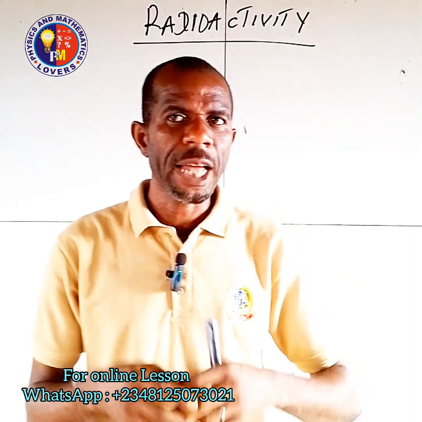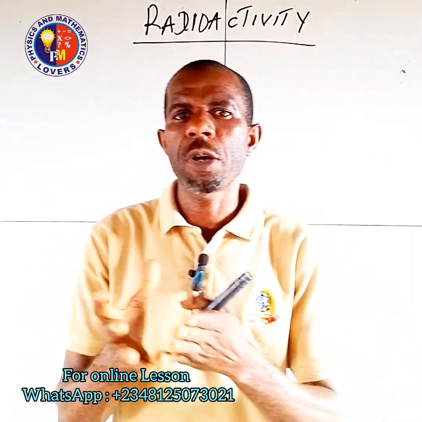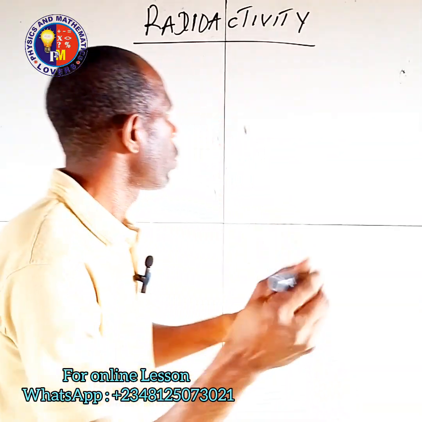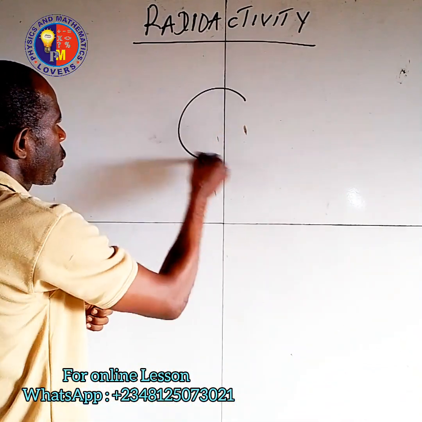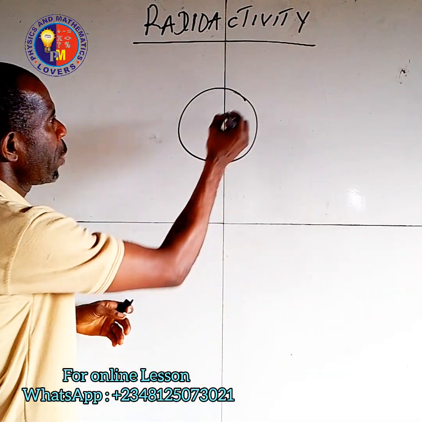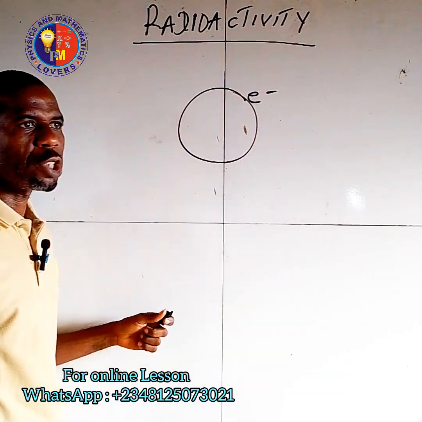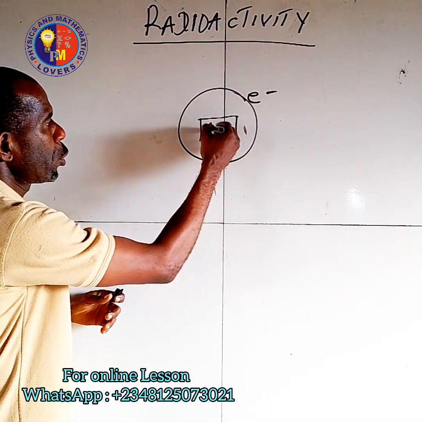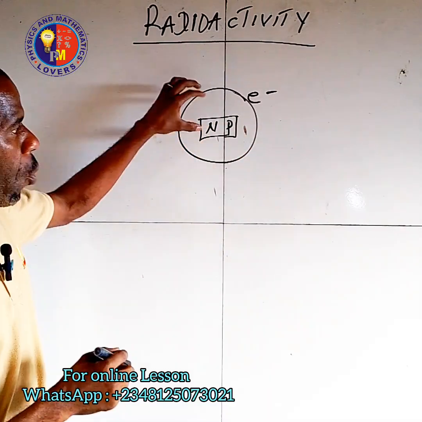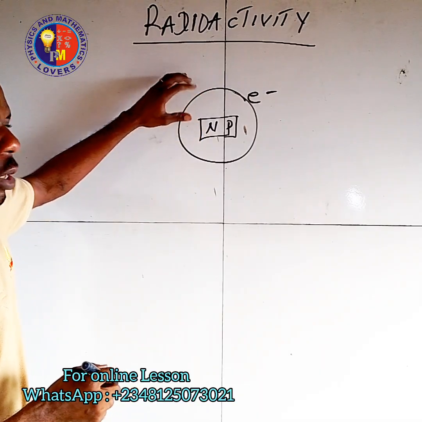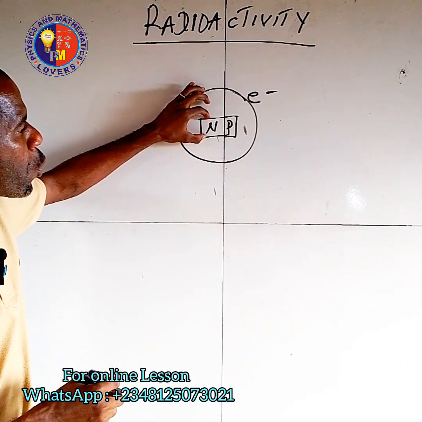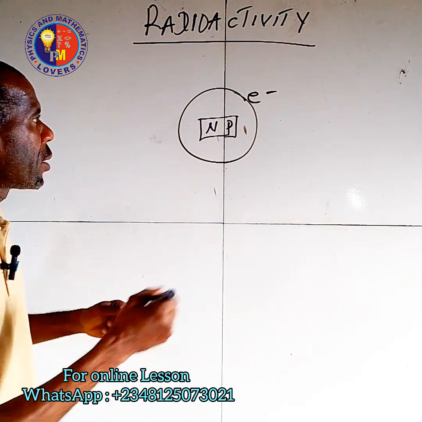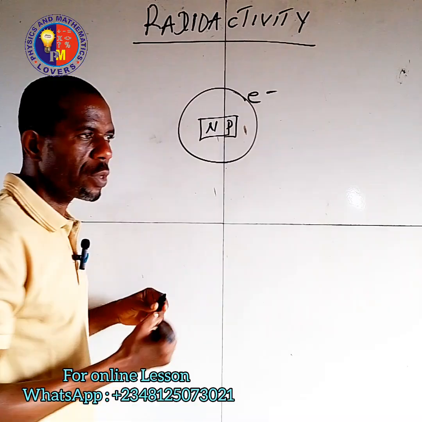Now, the atomic structure, like we all know in chemistry, is made up of three particles. We look at the atomic structure. This is an atom, and it is made up of the electron revolving around the shell, and the inside is made up of the neutron and the proton. This atom becomes stable because we have enough neutrons to hold these protons so that both of them can become compacted.